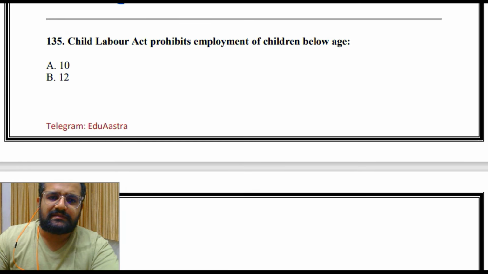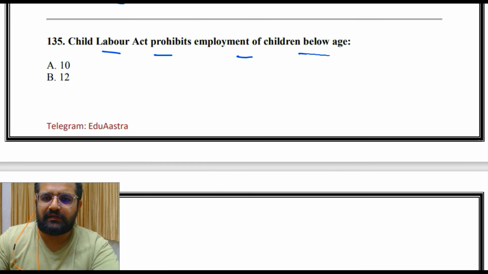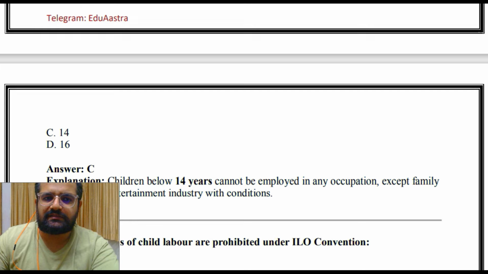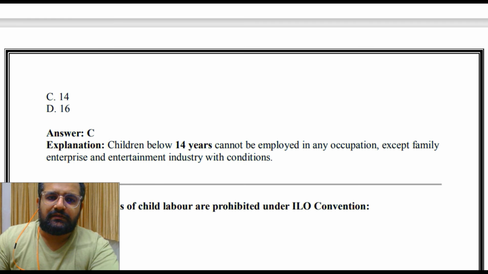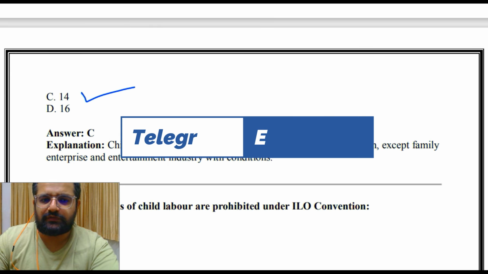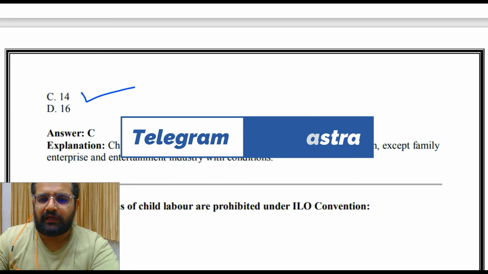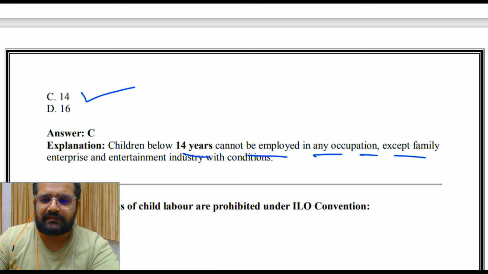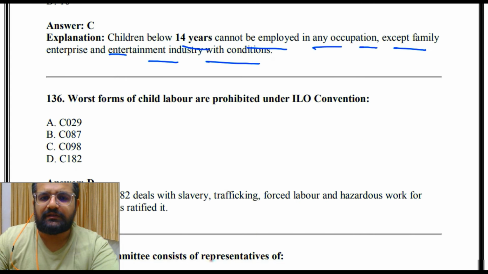The Child Labor Act prohibits employment of children below age. We have seen this. What is the answer? 10, 12, 14, 16. So the answer is 14. Children below 14 years cannot be employed in any occupation except family enterprise and entertainment industry with conditions.